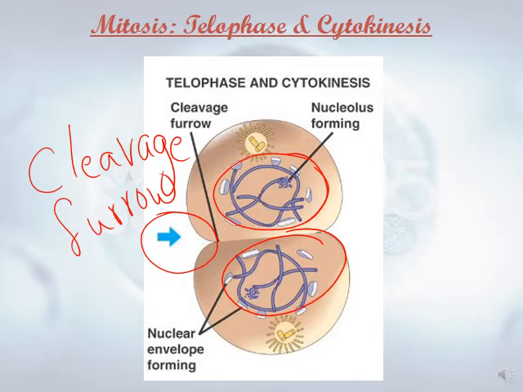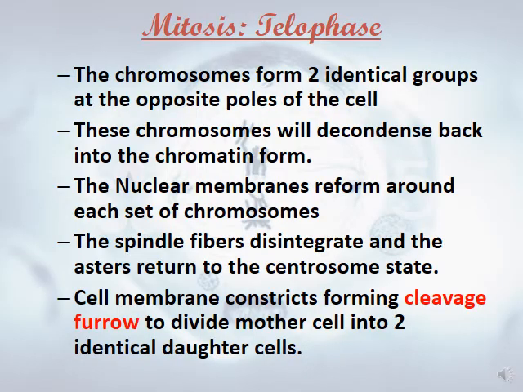The nuclear membrane will reform, appearing again around each set of chromosomes. We no longer have spindle fibers, as they disintegrate, and the cell membrane will constrict. This is the constriction site. It will constrict, forming what's known as the cleavage furrow, to divide the mother cell into two identical daughter cells.